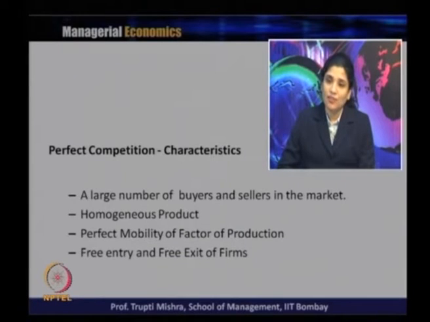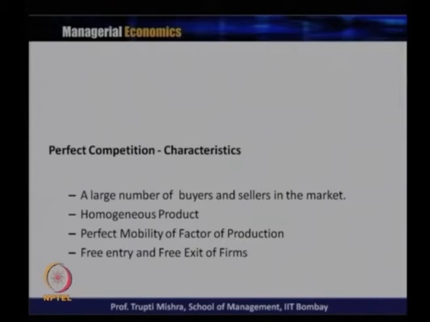Maybe the skill is the same but the individual is different. So some amount of difference is there between one firm's product and another's, but as a whole it's a similar kind of product. Rather than uniform or homogeneous, we can call it a similar product that is produced by all the firms in the market. But as theories say, this is one of the characteristics of the perfectly competitive market form, that it's a homogeneous product.